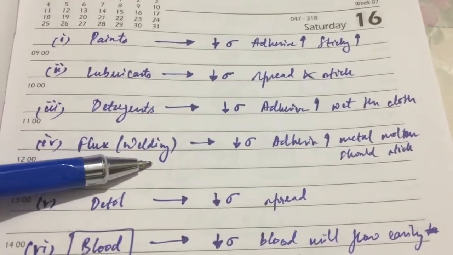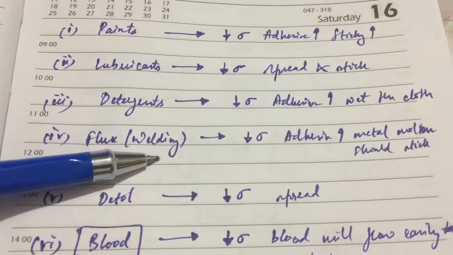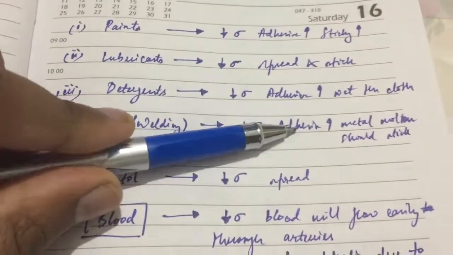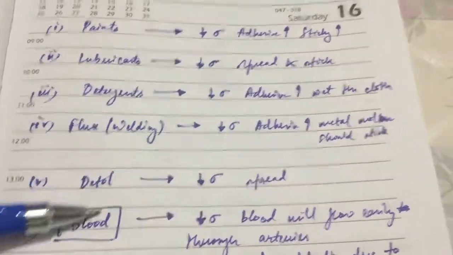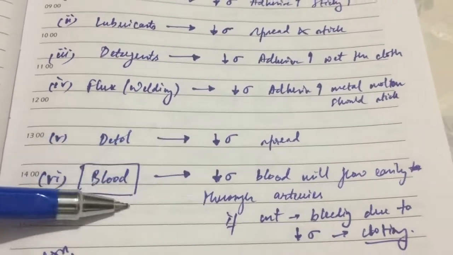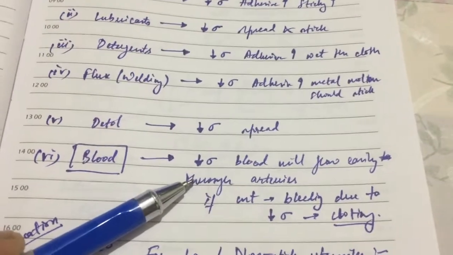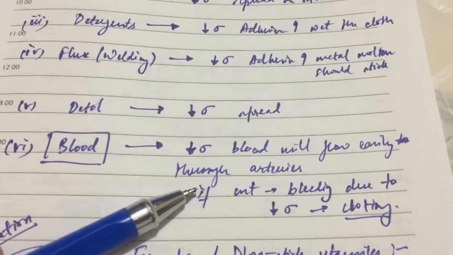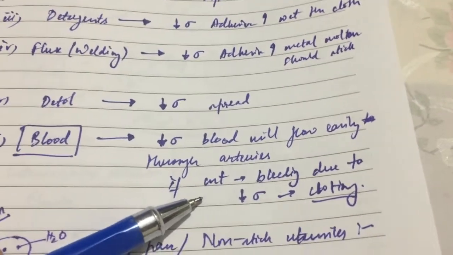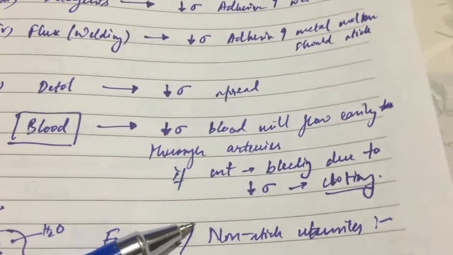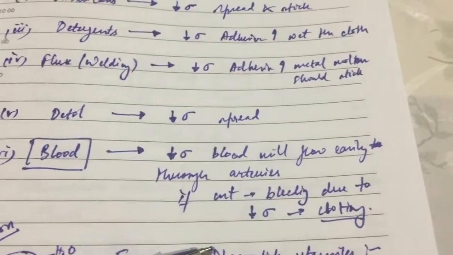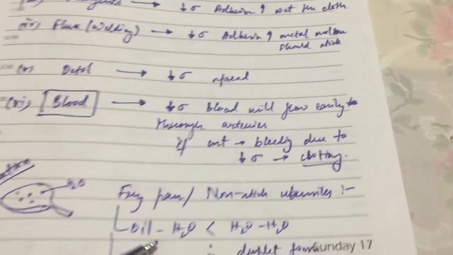For flux, that means for welding we use metals which are in a molten state, and when we throw it around on the other surface, it should stick. That means the adhesive force should be high, and surface tension should be less. For dirt, same thing, it should spread. That means the adhesive force should be high, surface tension should be less. For blood, it is the same thing. For the blood to flow or spread easily, the surface tension should be less. It should be more adhesive. When we have a cut, that's why the blood comes out, and after some time, due to the chemical property of the blood, it clots, so the blood doesn't flow further.